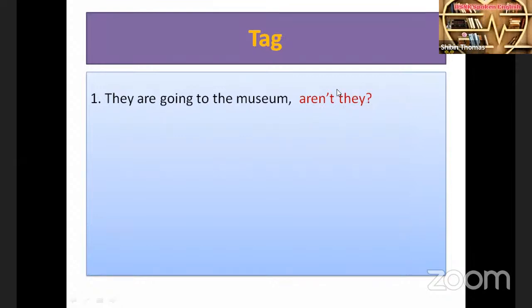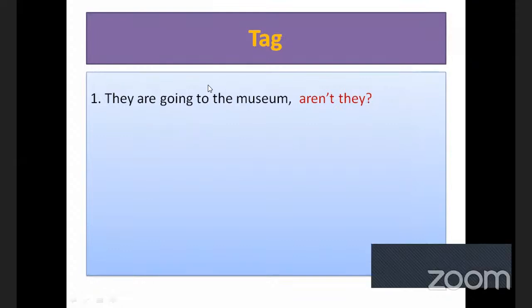That is a question tag. Second, "she was not going to the shop, was she?" The auxiliary verb is was not. Was not is negative, so we have to write positive here.